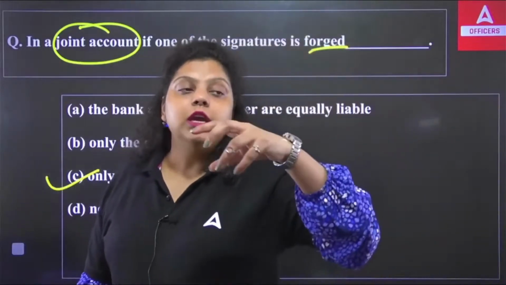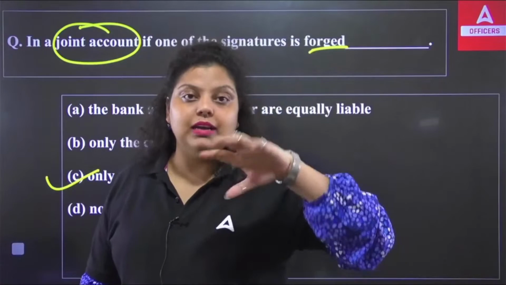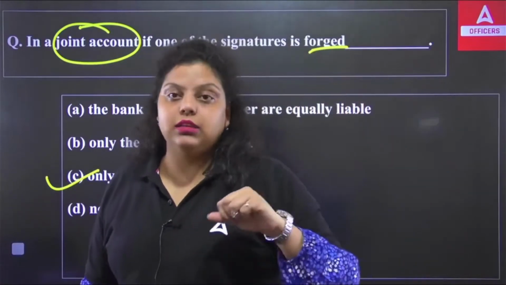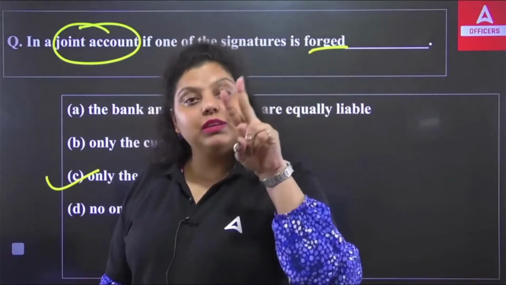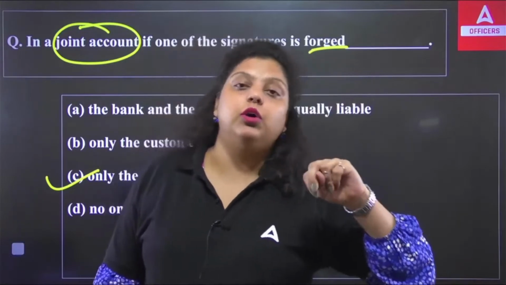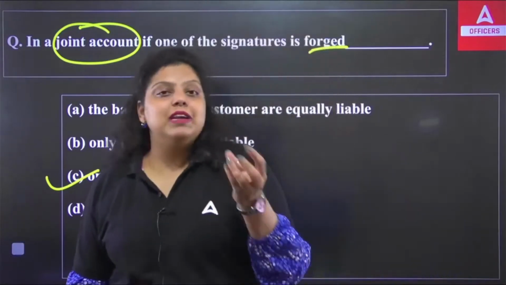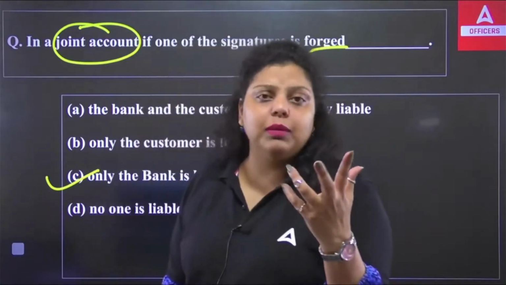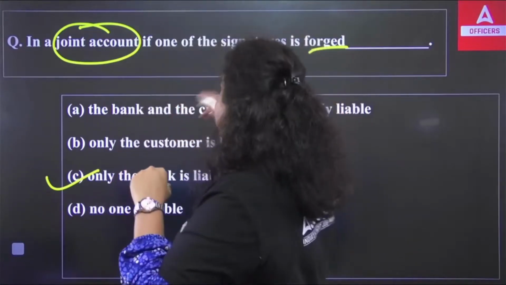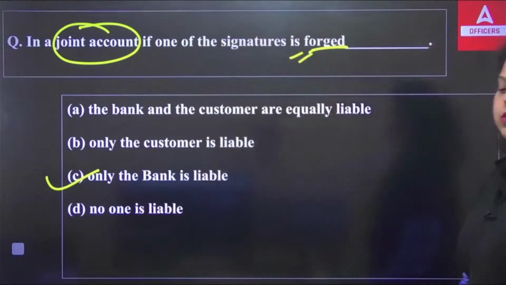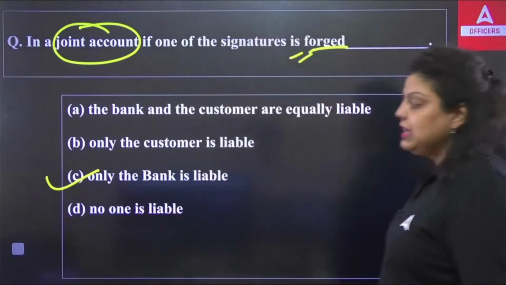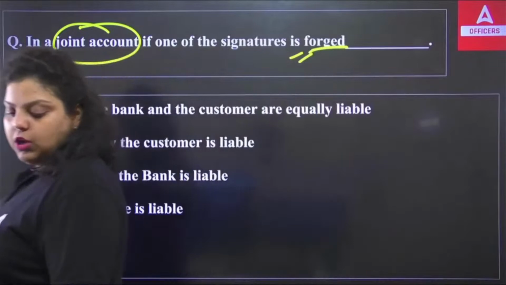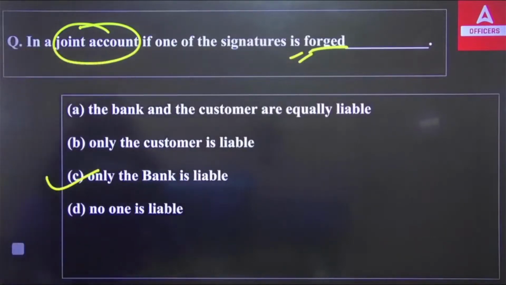If, let's say, you endorse the check to a third party and the third party endorsed it to another party. In that situation, if the second and the third party's signature was forged, you did not have the specimen signature of those particular parties. So in that situation, the bank will not be liable. But in the situation where the primary customer's signature has been forged, the bank will be liable. So the right answer will be option C. Okay, the right answer will be what? C option.